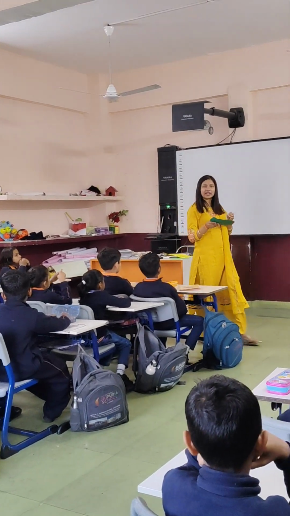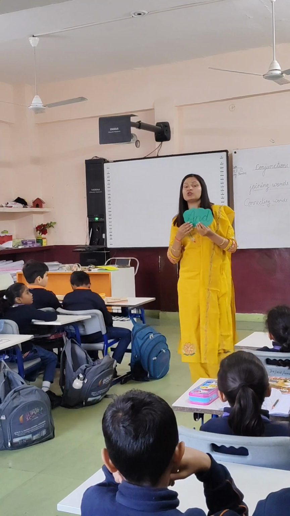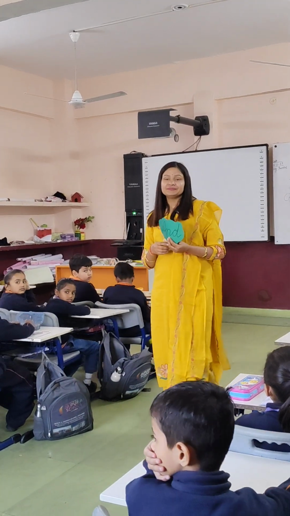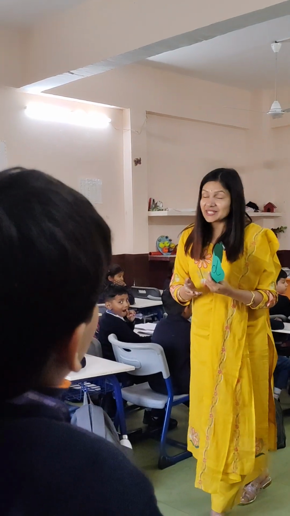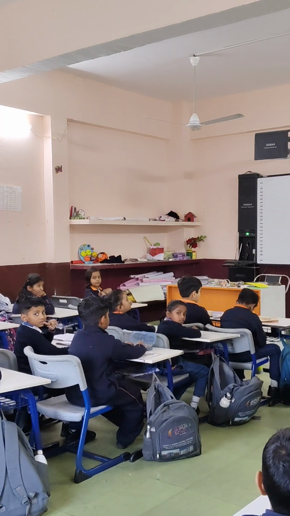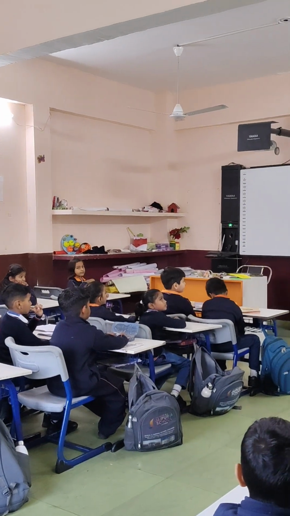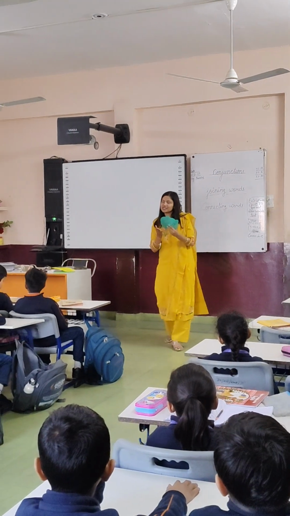So what will I do? I will use this joining word. Masood, what is the meaning of similar? Similar means same, एक जैसा. So I will use this joining word to join both of the sentences.